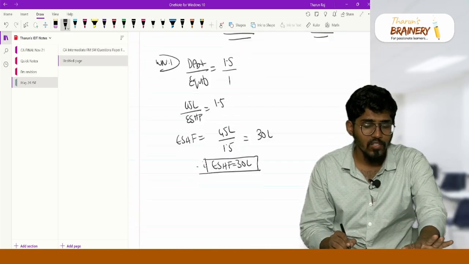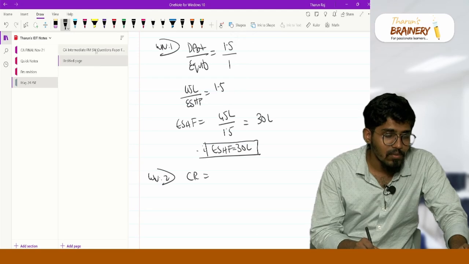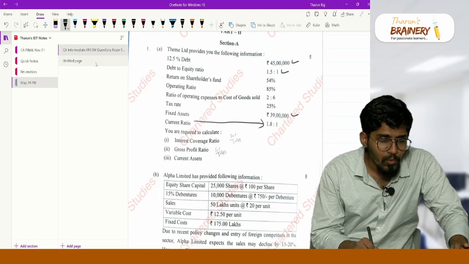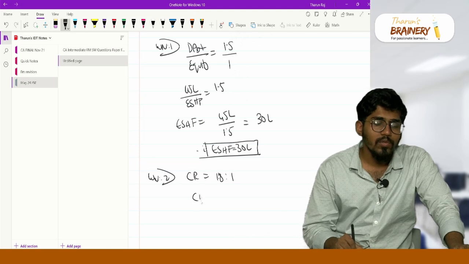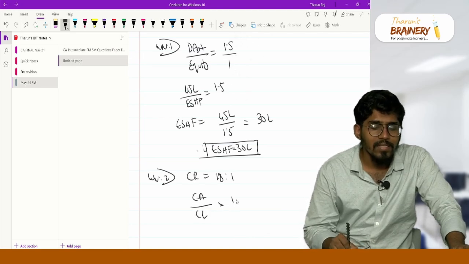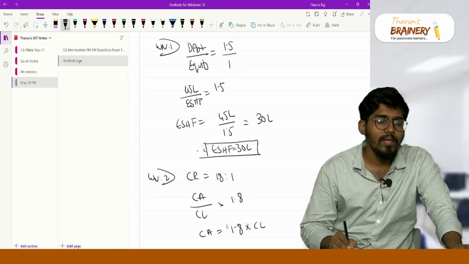So working note number 2, current ratio is equal to 1.8 is to 1, which means current asset by current liability is equal to 1.8. So current asset is equal to 1.8 into current liability.